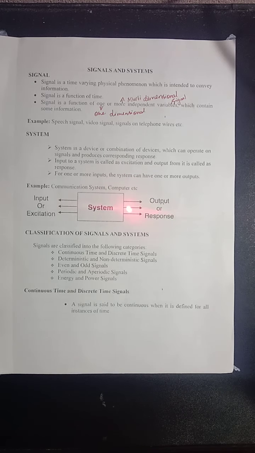An example of system is computer. If we take computer, the main parts are keyboard, monitor, CPU. Input is given through keyboard, it is processed by the processor and the output gets displayed through the monitor. So this is one example. Likewise we have many examples. Any device that operates on the given input and produces a corresponding output is referred to as a system.